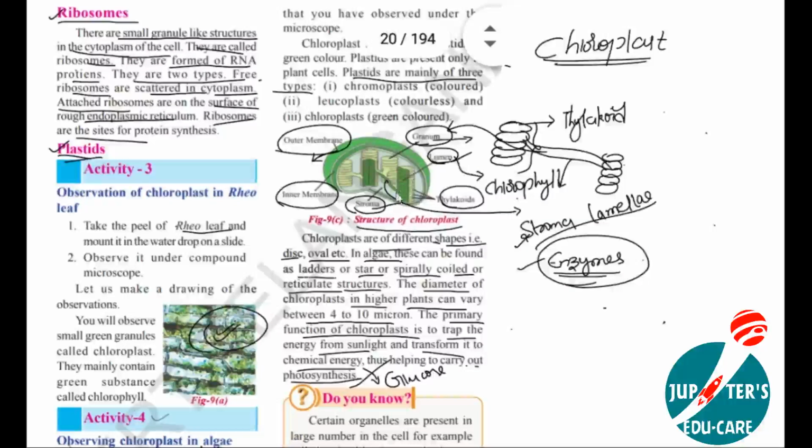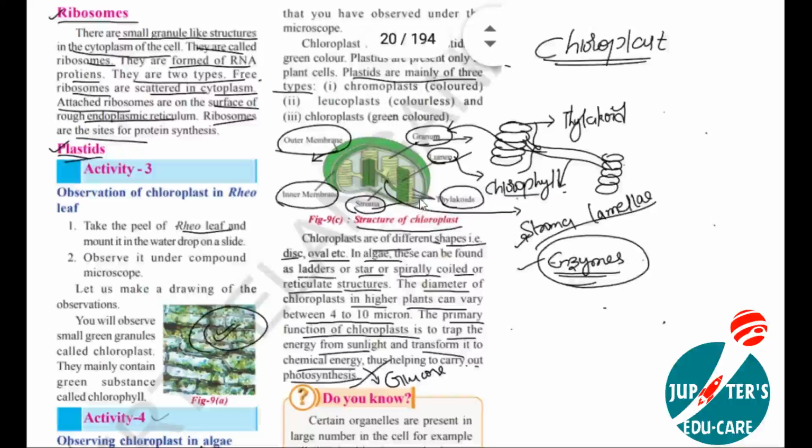This lumen contains green color pigments called chlorophyll. That's why you can see it is green in color, because a number of chlorophylls are present here. These chlorophylls trap the sunlight from the sun and supply it to the different organelles. They convert this light energy into chemical energy. So this is the process that takes place inside the chloroplast. And finally, the product is glucose, means the food produced in this chloroplast.